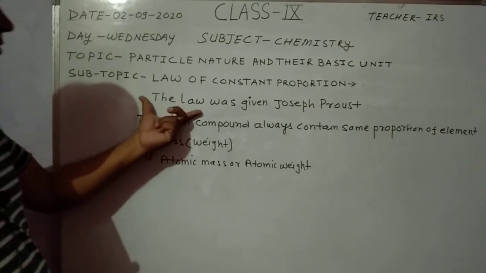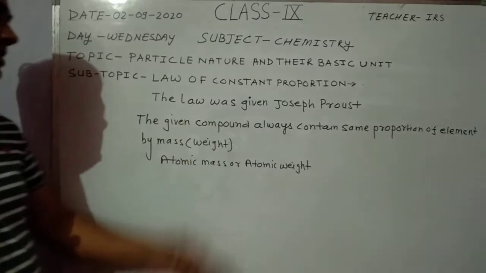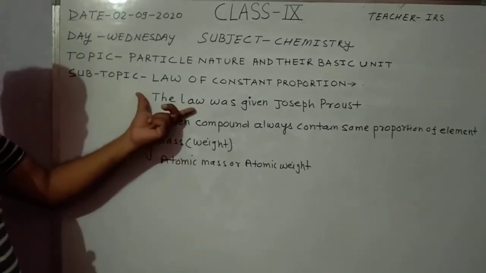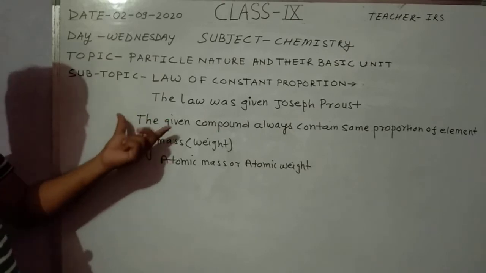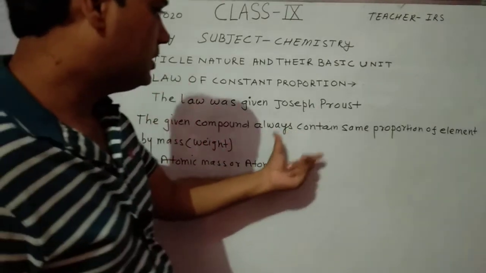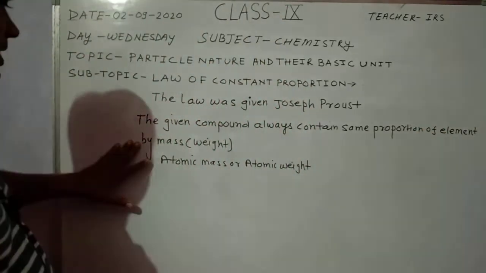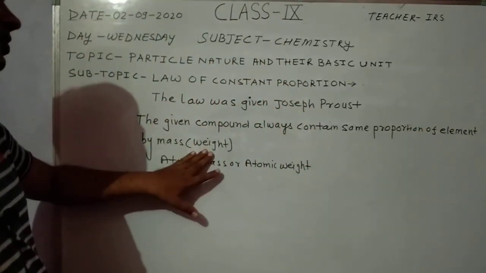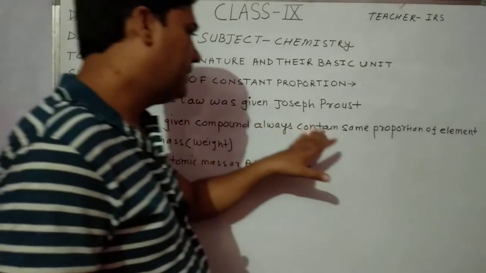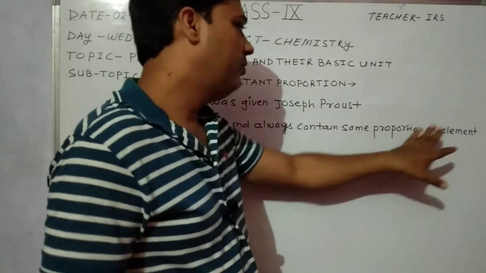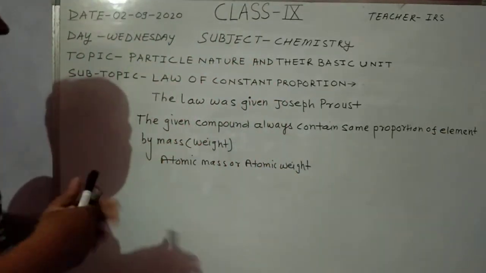First of all, the law was given by Joseph Proust. Joseph Proust was a scientist. According to Joseph Proust, a given compound always contains the same proportion of elements by mass or weight. I am going to repeat: a given compound always contains the same proportion of elements by mass or weight.